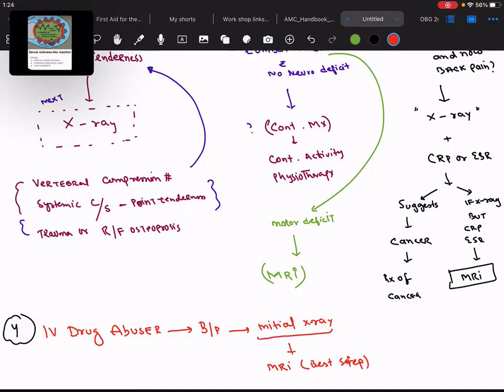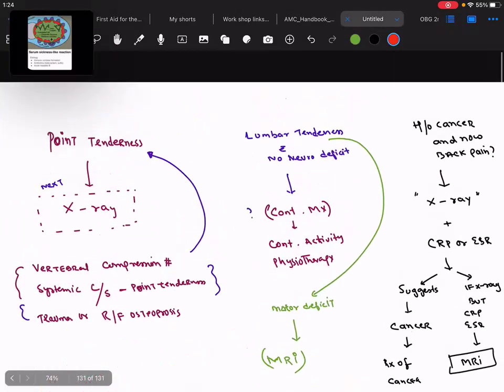These drug abusers, these patients should have a raised temperature. That is, the patient would come to us with back pain, with fever, or there is a C-reactive protein which is increased, or there is ESR which is raised. That's very, very important.